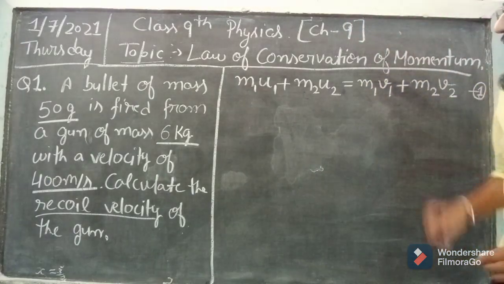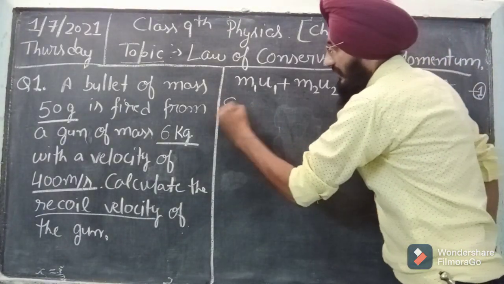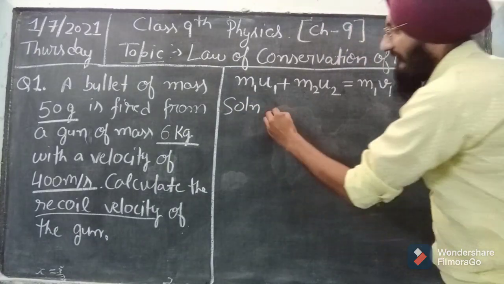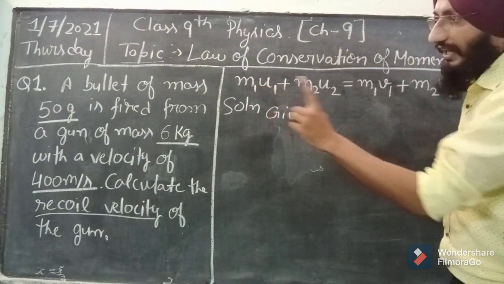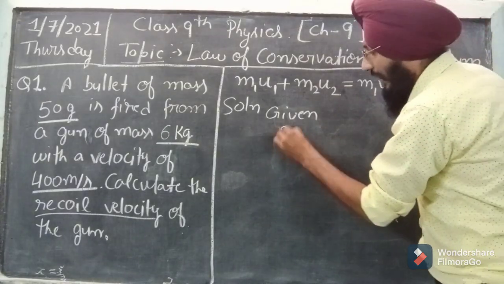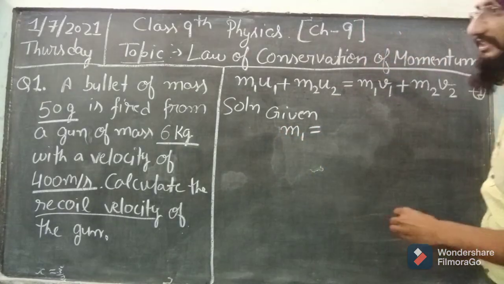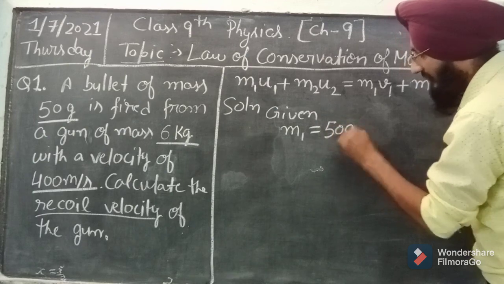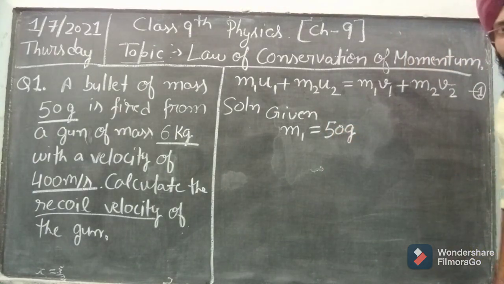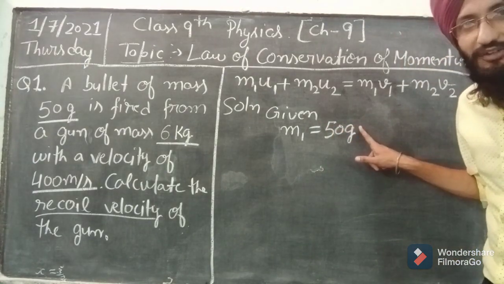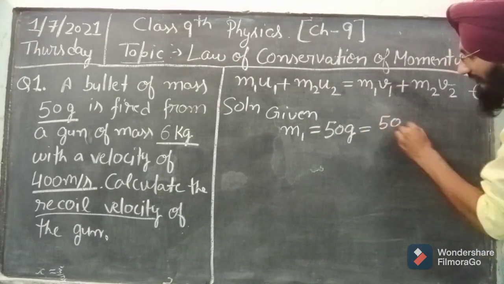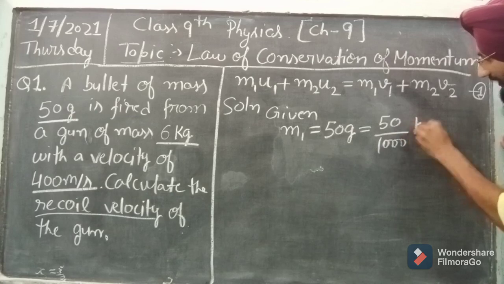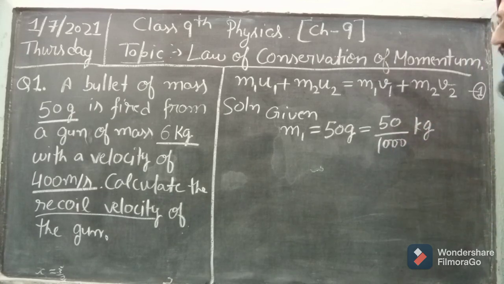So we will write, first, in the solution part, the given quantities. Okay, one is for the bullet, so we will write m1 which is equal to 50 grams. This quantity is given in grams. We will convert it into the SI unit, which is kilograms, by dividing it by 1000. Okay, so now it is in kilograms.